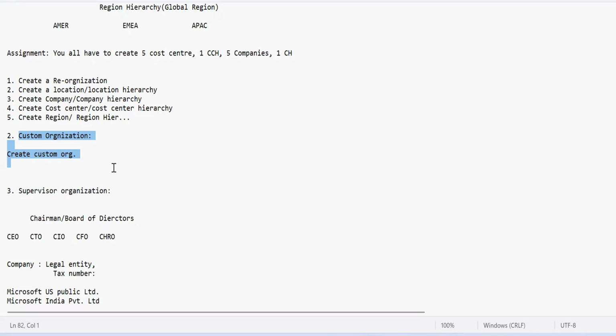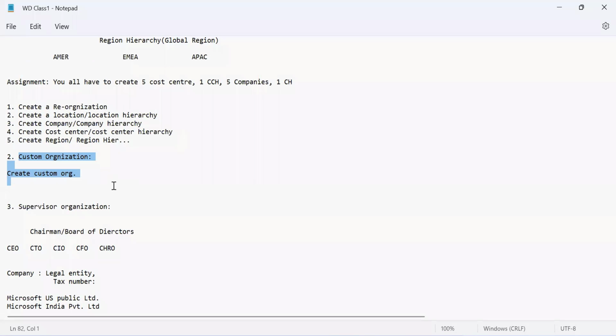Like the custom organization, as you said, we are only using it when we are acquiring or merging a new entity, correct? Okay, so for my understanding, suppose I need to add a field or something in the particular screen where we are working in Workday, where I want something to be added, included or excluded. Can we do it?